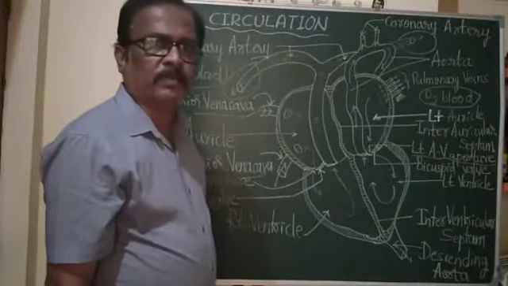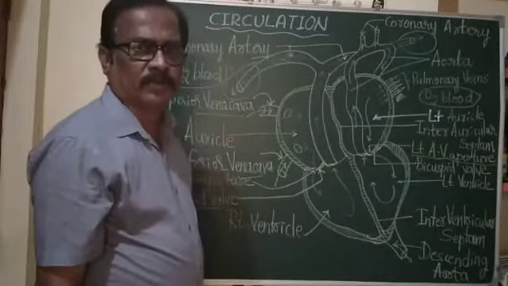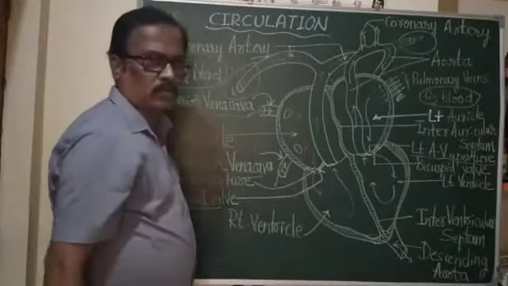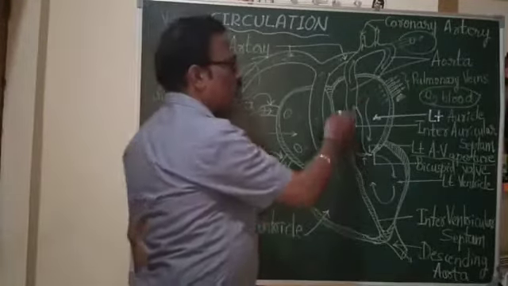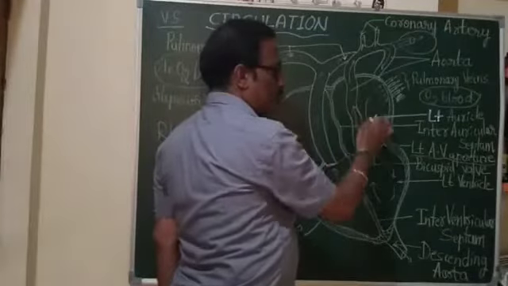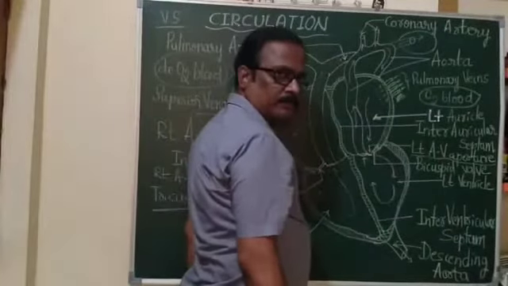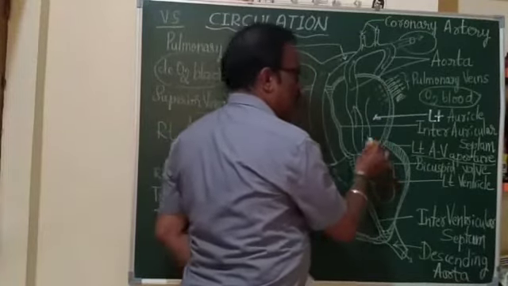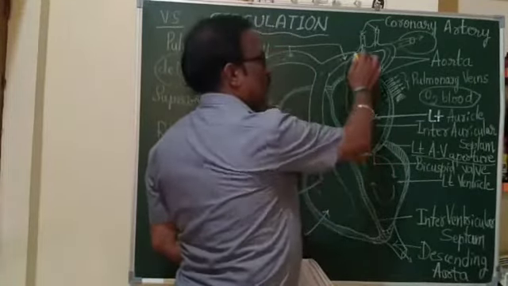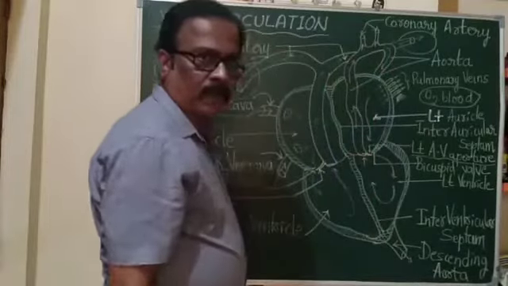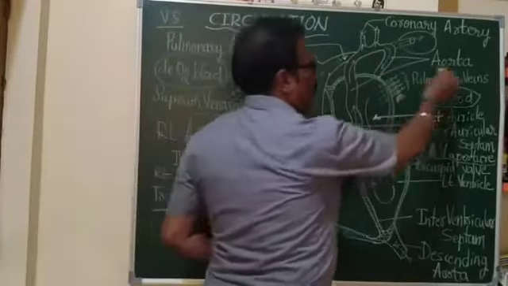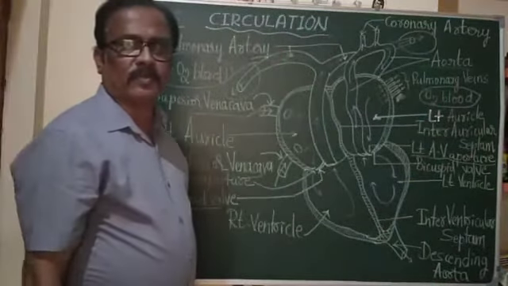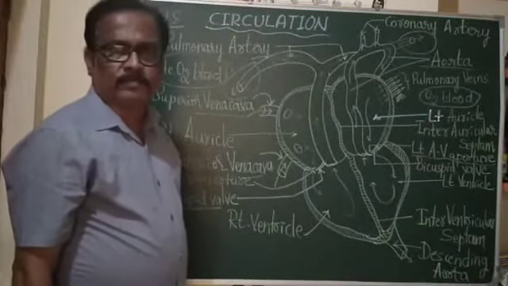Bicuspid valve, which prevents backward flow like that of tricuspid valve. Only it allows the flow of blood from left auricle to left ventricle. Now the blood is in left ventricle, and from the left ventricle arises the largest artery of the body, and that largest artery of the body is called aorta.